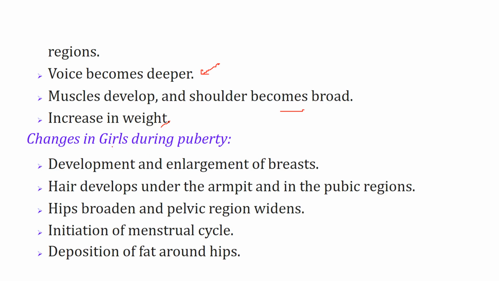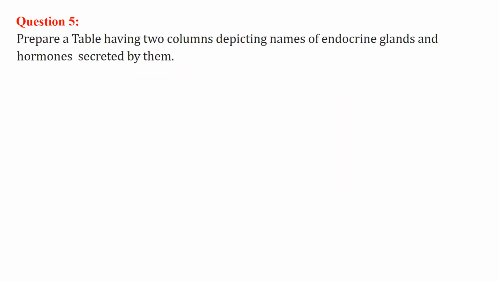Now, what happens in girls? The breasts become enlarged. Hair grows in the armpit and pubic regions, similar to boys. The hips broaden and the pelvic region widens, in case she has to carry a child. The menstrual cycle starts, and deposition of fat around the hips takes place.